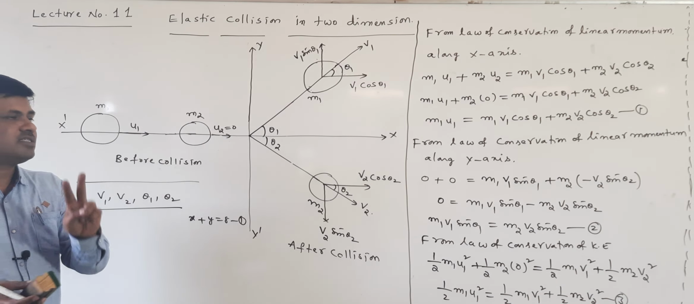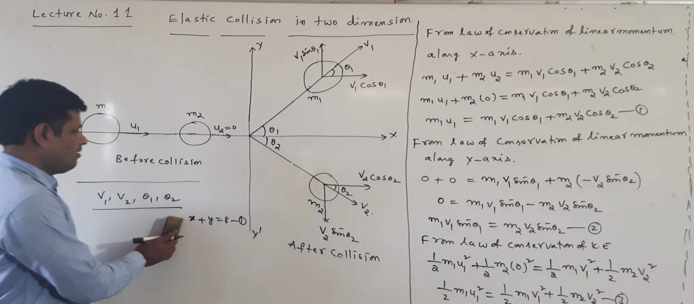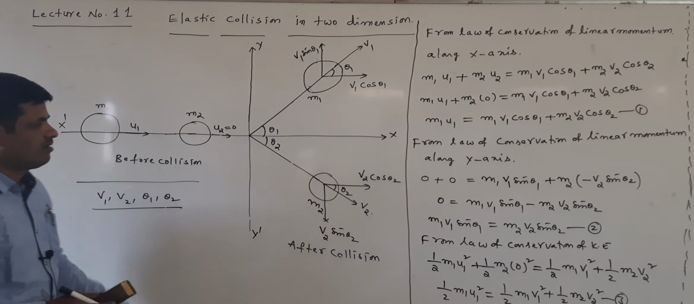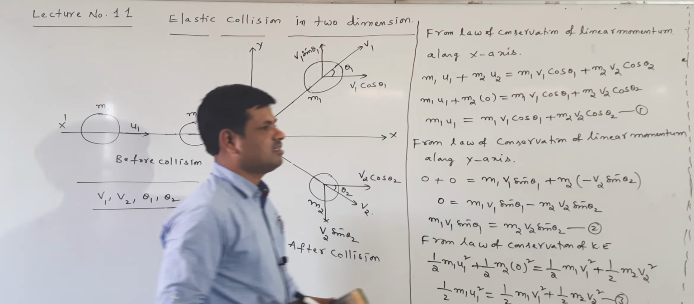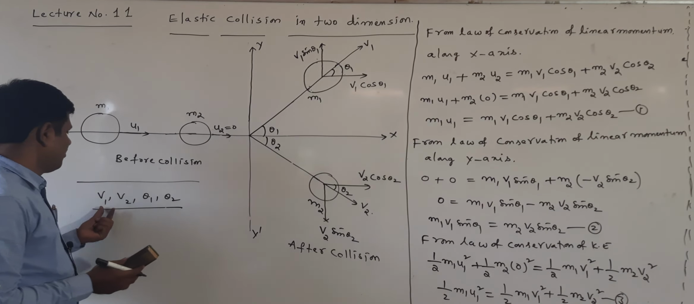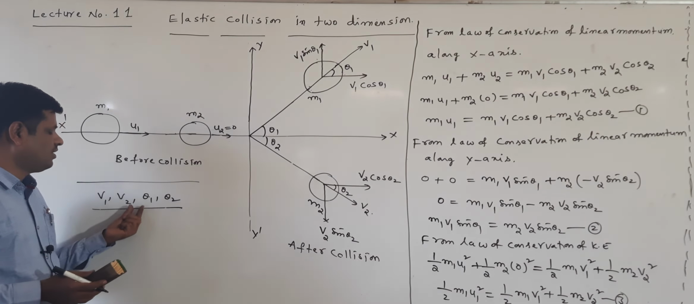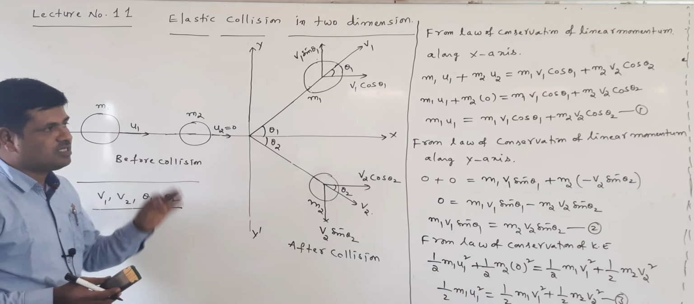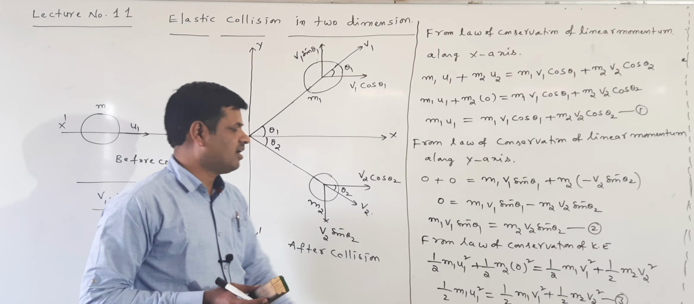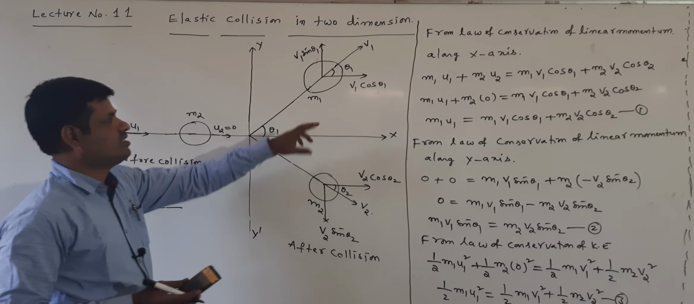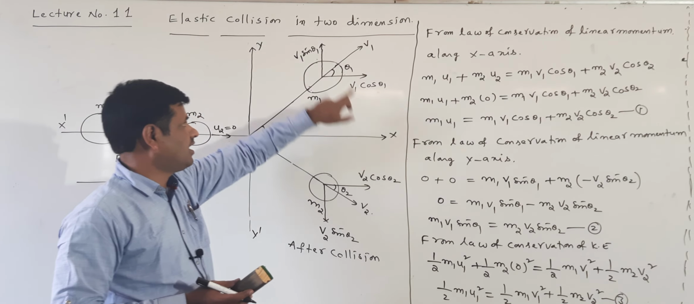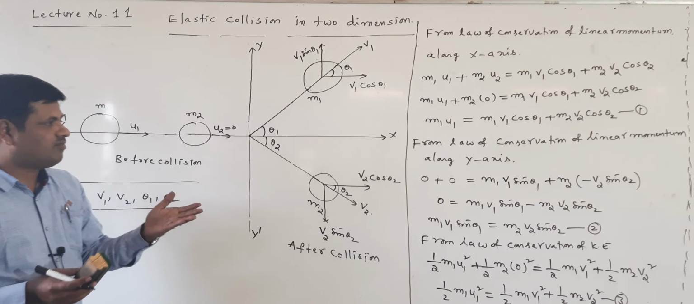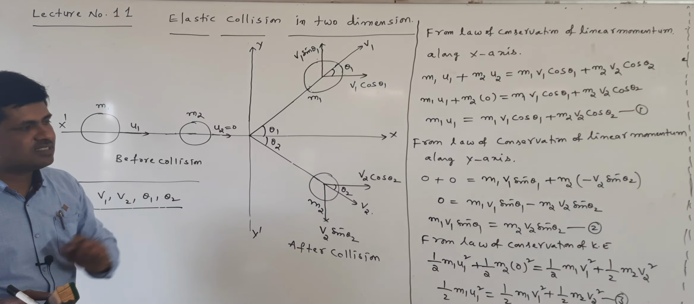But here 4 unknown quantities are there, and how many equations? 3 equations. Using these 3 equations, we can't find the 4 unknown quantities after the collision: v1, v2, theta 1, theta 2.